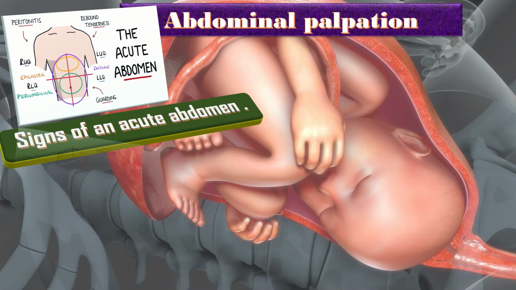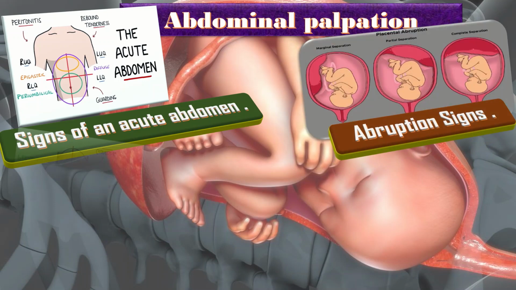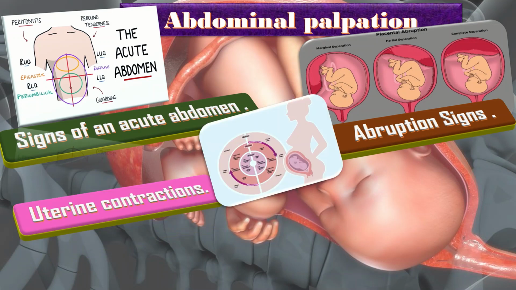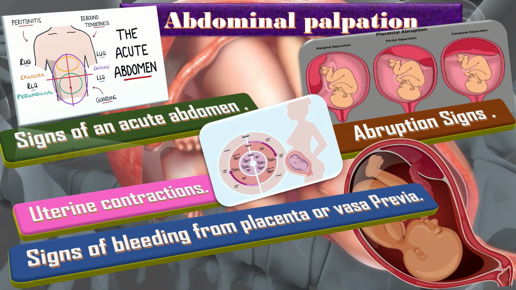A tense or woody feel to the uterus on abdominal palpation indicates a significant abruption. Abdominal palpation may also reveal uterine contractions. A soft, non-tender uterus may suggest a lower genital tract cause or bleeding from placenta or vasa previa.